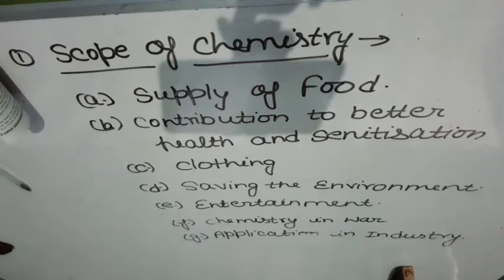Actually, these modern weapons of human destruction like missiles, atom bomb, hydrogen bomb are due to the joint effort of chemists and physicists. So, these are all developed with the help of chemistry. So, these are the fields in which chemistry has scope.